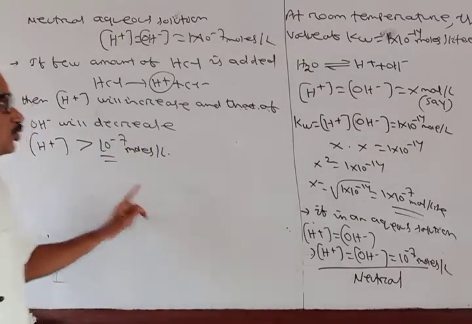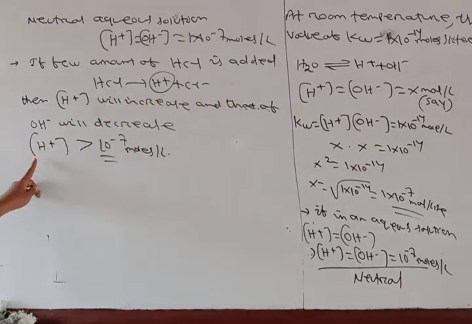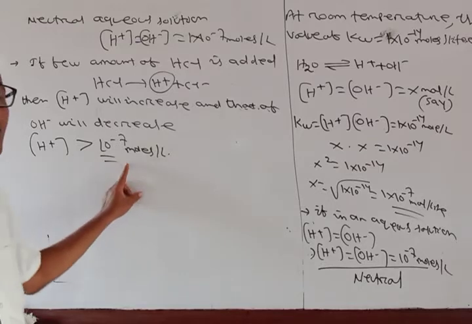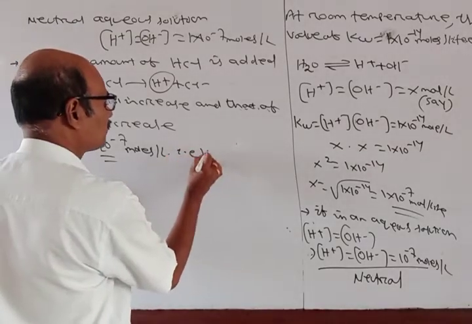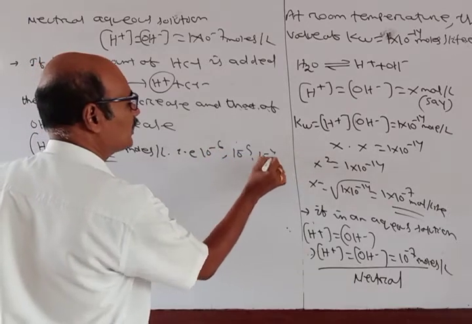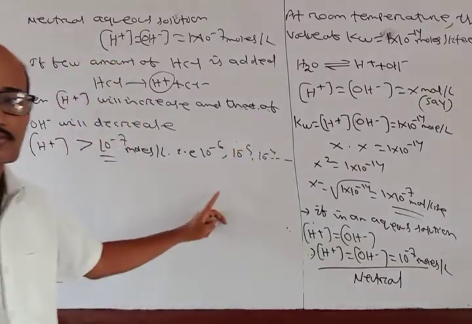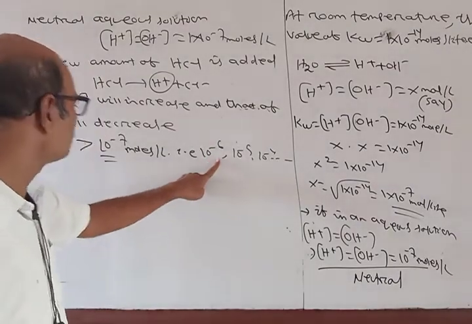Okay, so when few amount of acid will be added, then the H plus ion concentration will increase. That means the concentration of H plus ion will be more than 10 power minus 7. Okay, that may be 10 power minus 6, 10 power minus 5, 10 power minus 4, and so on. 10 power minus 5, minus 6 is more than 10 power minus 7.